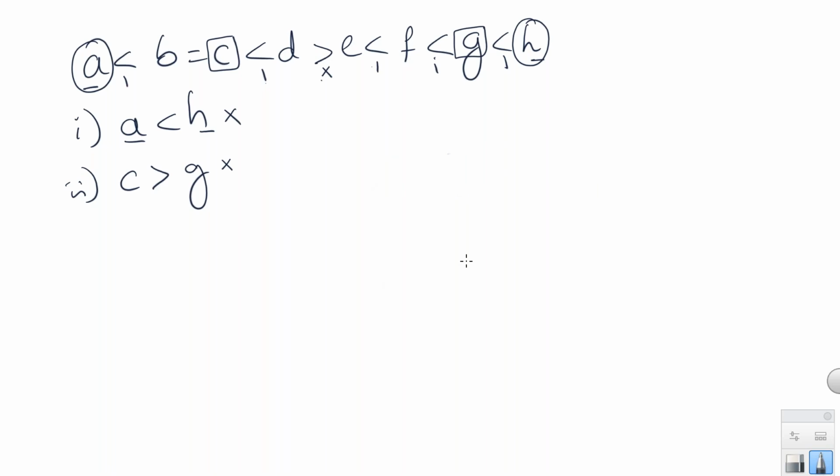So when you get opposite category symbol between any two terms, then whatever the conclusion given, you have to take it as false. Right? Any doubt in this point?